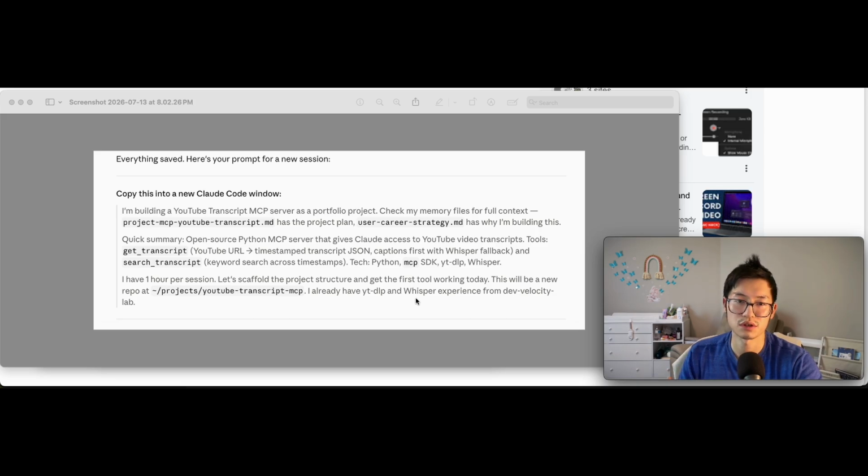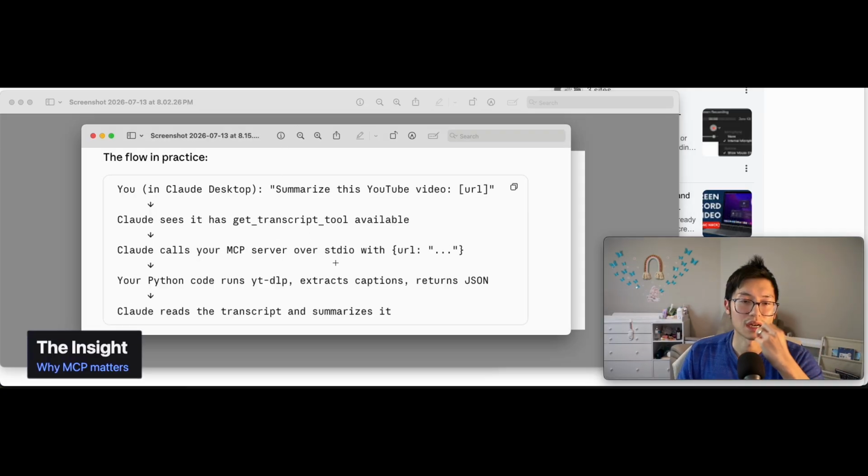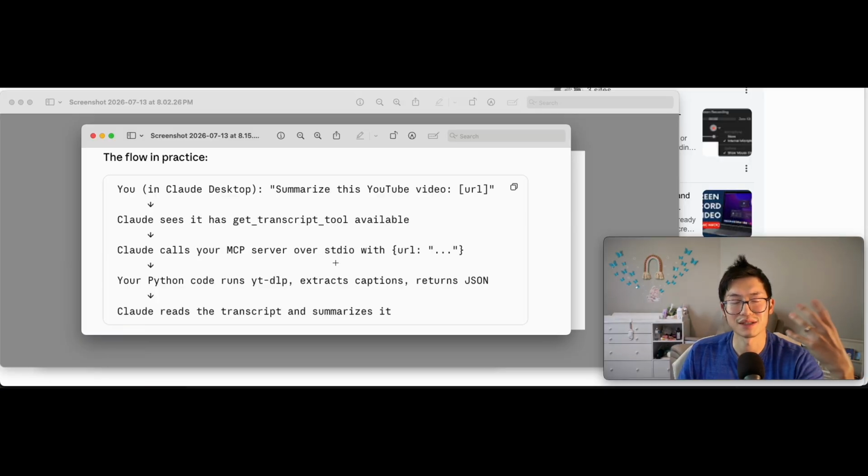I'm going to also show you a couple more screenshots from just the beginning phases of this project. So this is the flow, because I actually did not understand why this MCP server, the model context protocol, which sounds very fancy, is different from what Claude can already do.